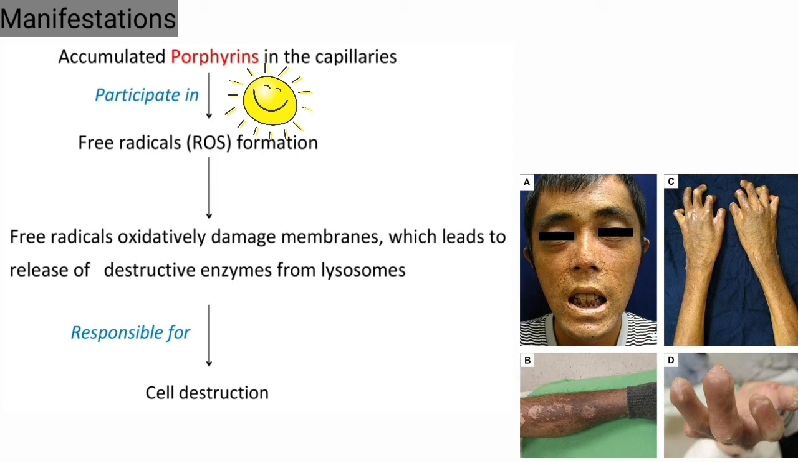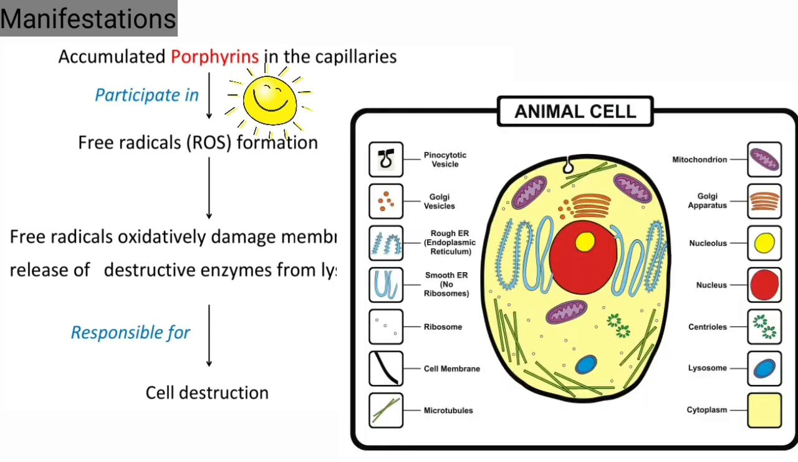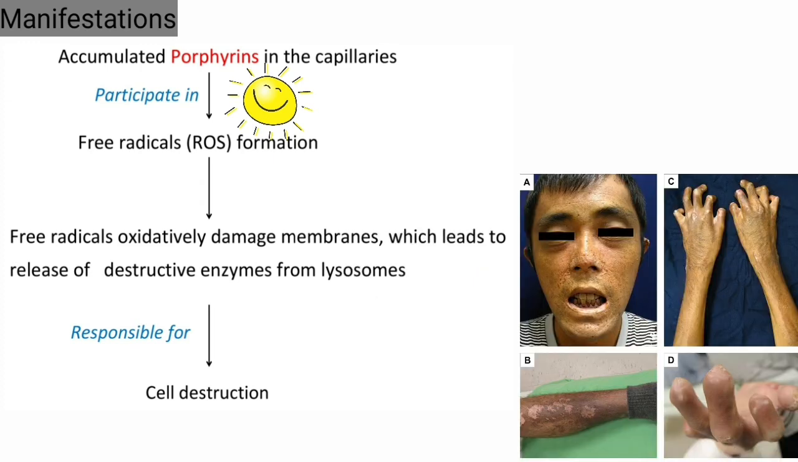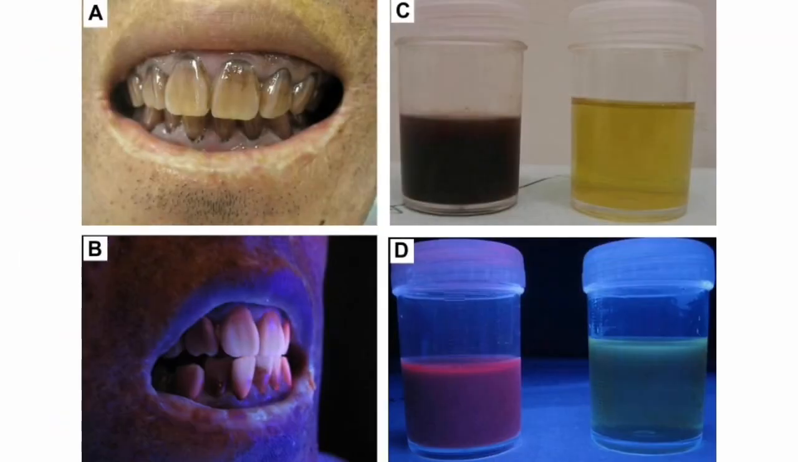And these reactive oxygen species or free radicals in general can damage. They can oxidatively damage the membranes, and it leads to release of destructive enzymes from the lysosomes, which leads to cell destruction. So repeated attacks of dermatitis and scarring lead to a typical facial deformity which is called monkey face. Due to accumulation of these porphyrins, when UV light is reflected onto teeth, a red fluorescence is seen. This is called erythrodontia.